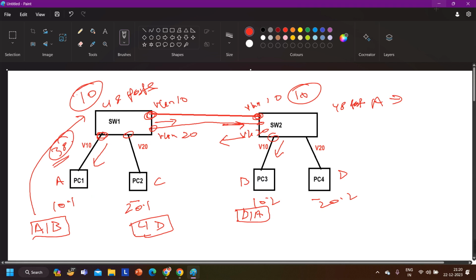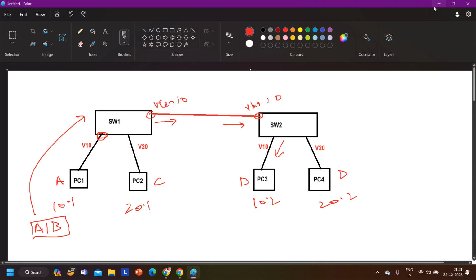If we have 20 VLANs, I need to connect 20 cables. That means only 28 ports are free on this switch to connect computers and users. Then what is the solution? The solution is a trunk link. So a single link can carry traffic of multiple VLANs, right?